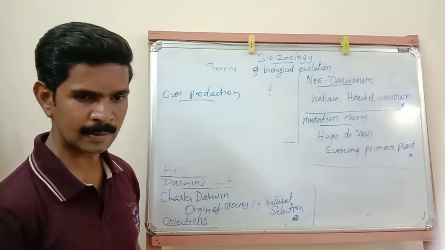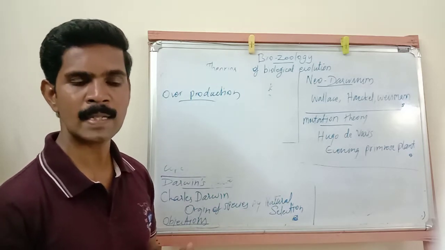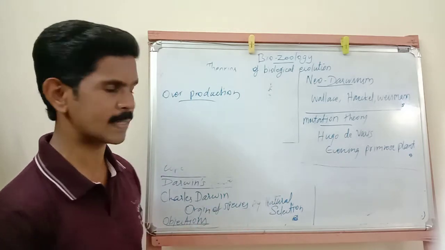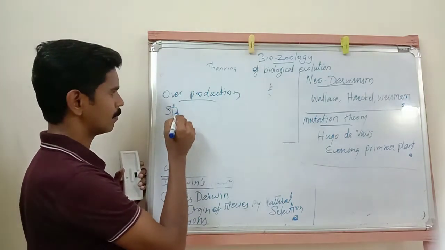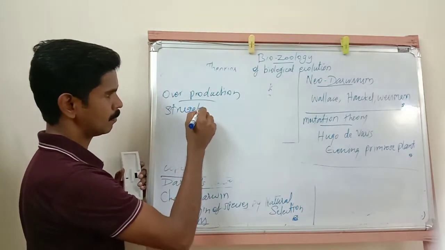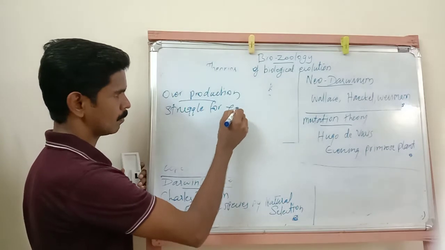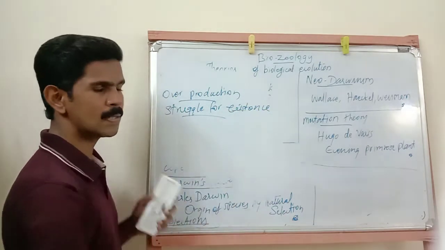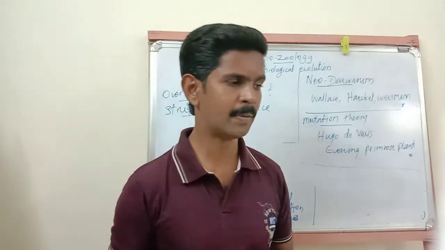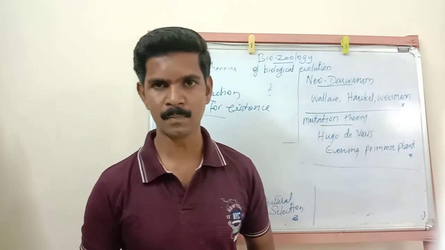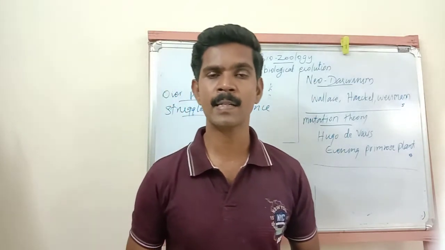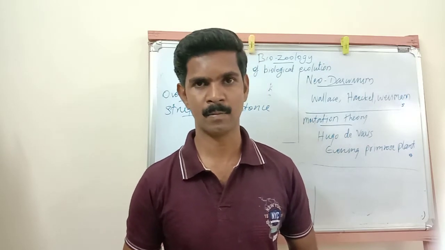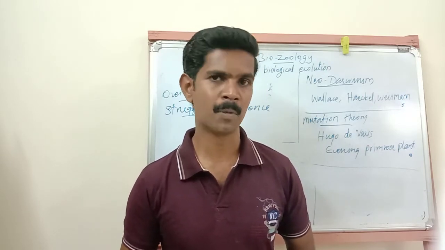The second fact is called the struggle for existence. In Tamil we can say Valkai Porata. All the organisms are struggling and facing many problems.